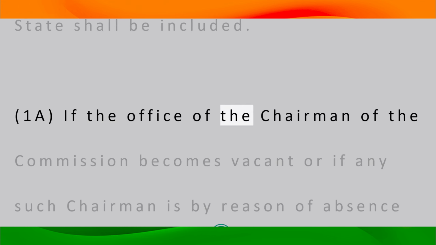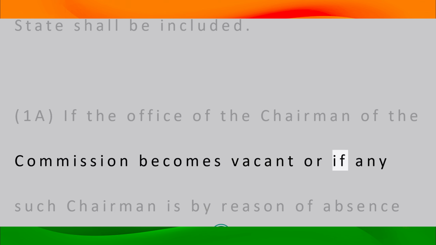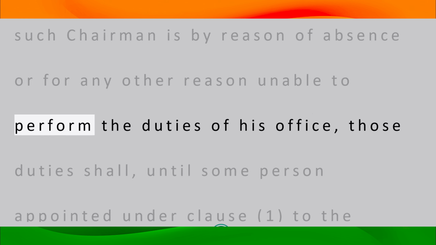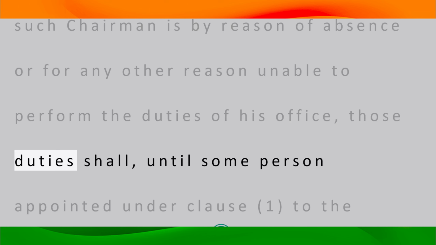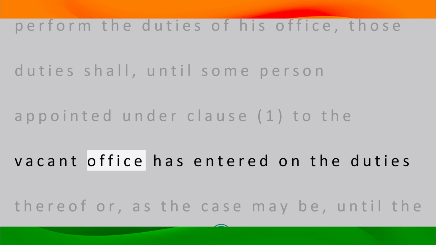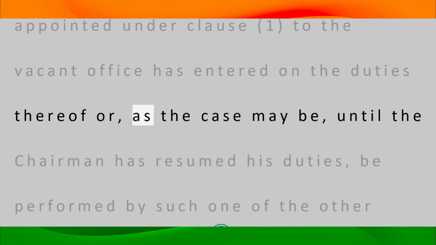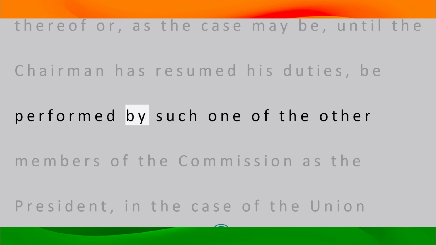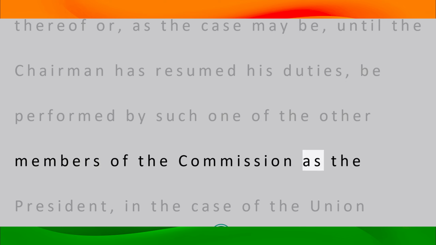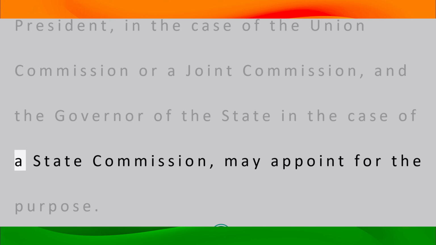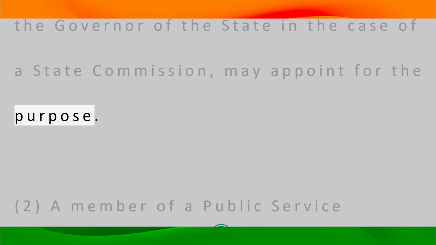1a. If the office of the chairman of the commission becomes vacant or if any such chairman is by reason of absence or for any other reason unable to perform the duties of his office, those duties shall, until some person appointed under clause 1 to the vacant office has entered on the duties thereof or, as the case may be, until the chairman has resumed his duties, be performed by such one of the other members of the commission as the President, in the case of the Union Commission or a Joint Commission, and the Governor of the state in the case of a State Commission, may appoint for the purpose.